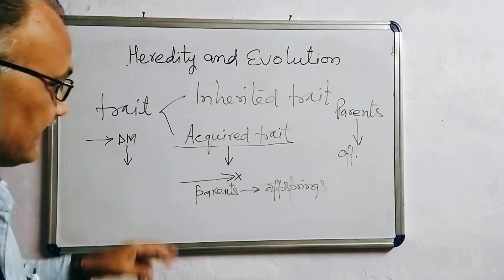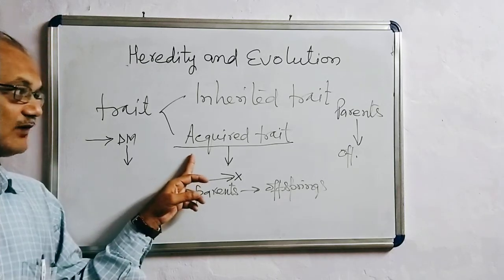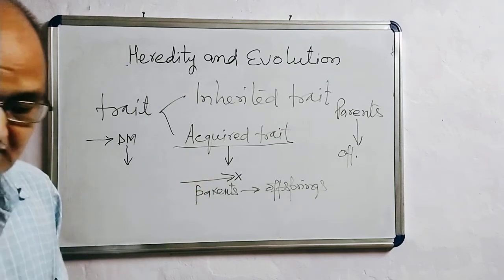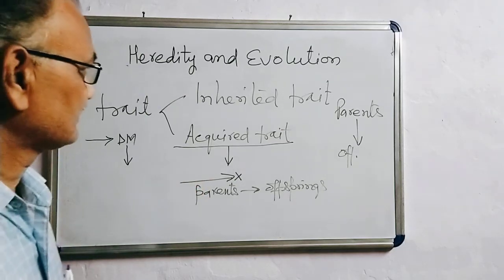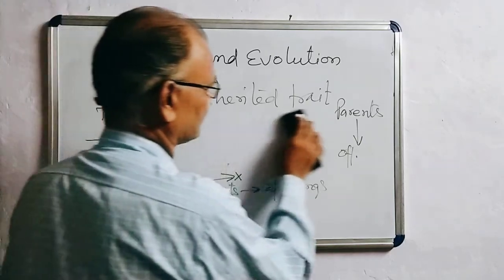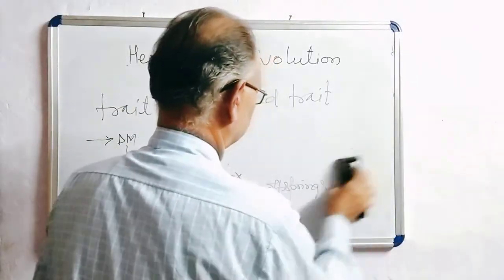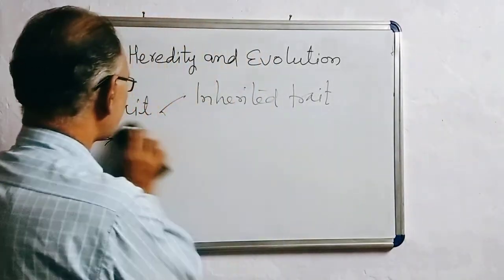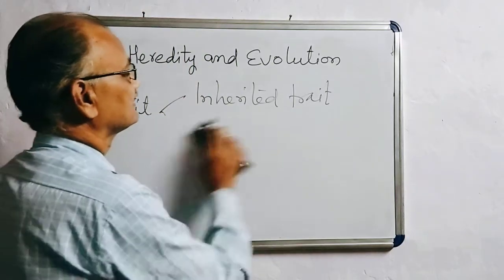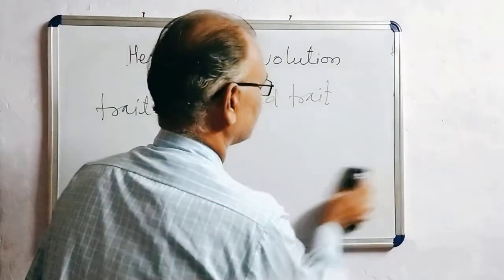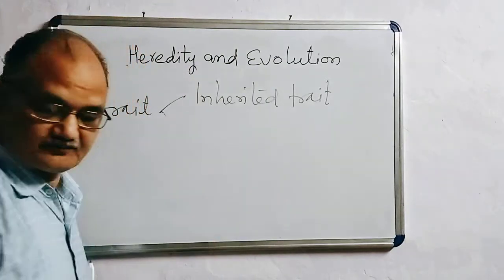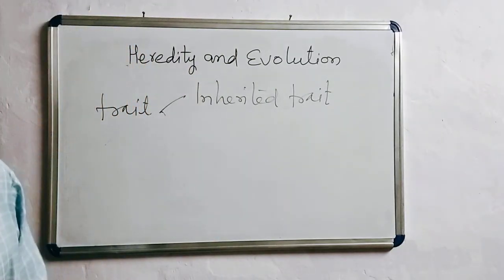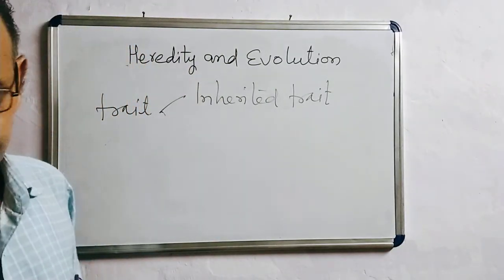Such a trait or character is called an acquired trait. Some examples of inherited traits are the ear lobe and rolling of the tongue. Now, rules for the inheritance of traits.